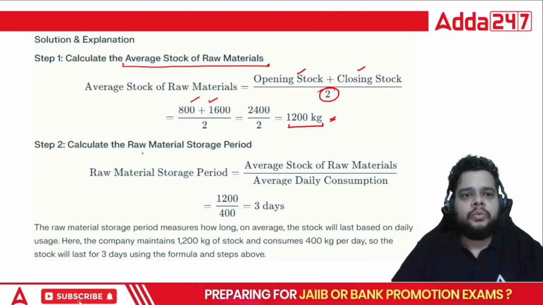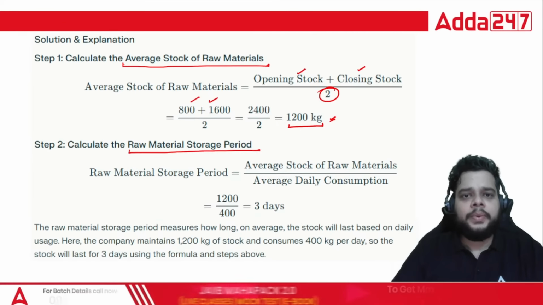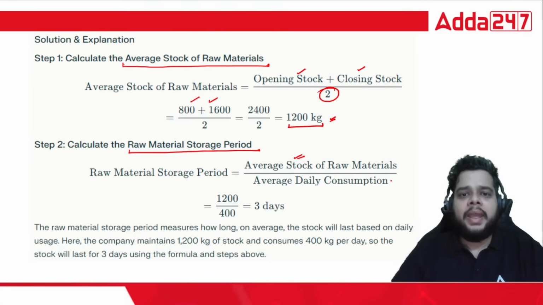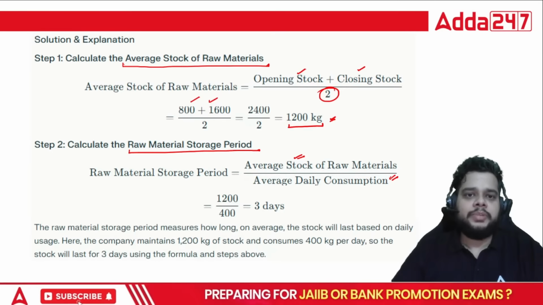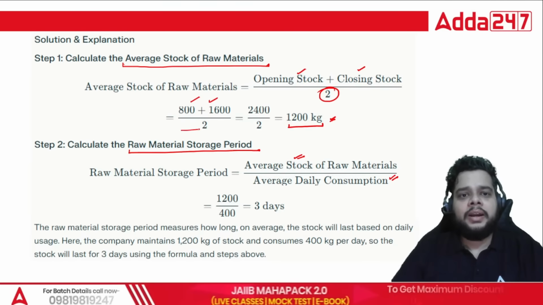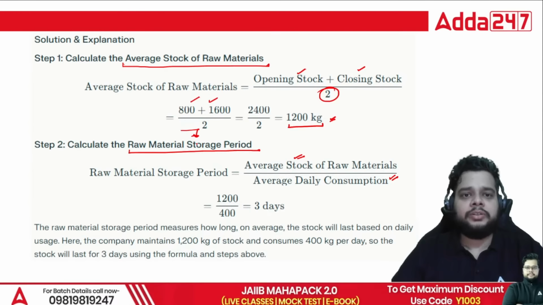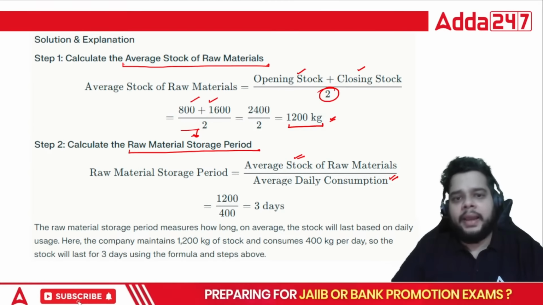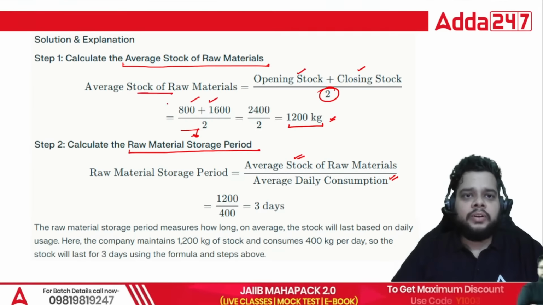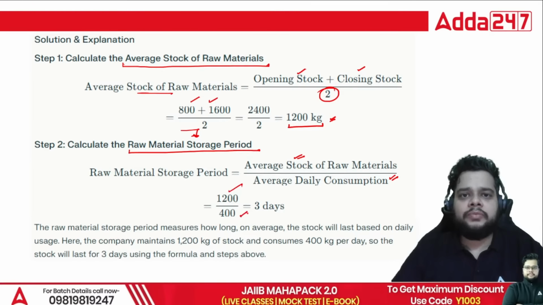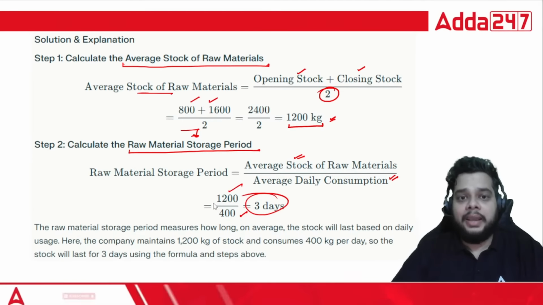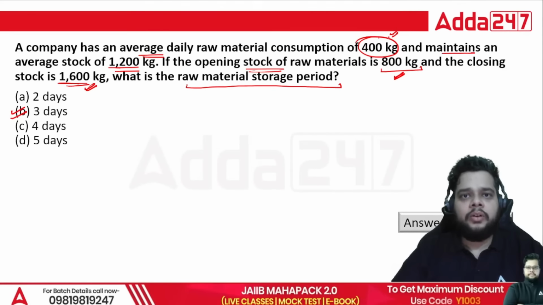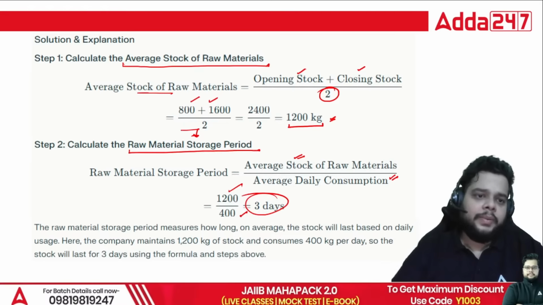Now, when we talk about calculating the raw material storage period, it will be the average stock of raw material divided by the average daily consumption. Fine. Because the storage period depends upon your consumption also, till when you have to store until the consumption is fully utilized. So your average stock was 1200, average daily consumption is 400, the answer will be 3 days. Here you can see it is 400 kg, the average daily raw material consumption. So 3 days will be the right answer.